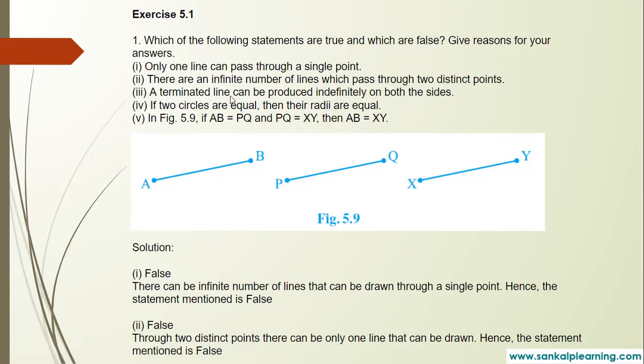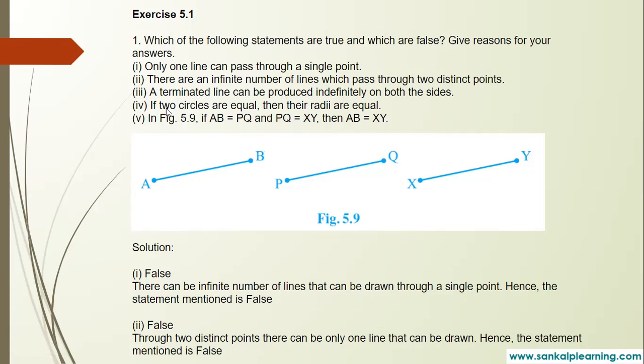Next, third one. A terminated line can be produced indefinitely on both the sides. Yes, it is true. Just now I explained postulate 2, children. We can extend it indefinitely on both sides. Right? Now, if you take a straight line, you can extend it on both sides. Yes, third one is true.